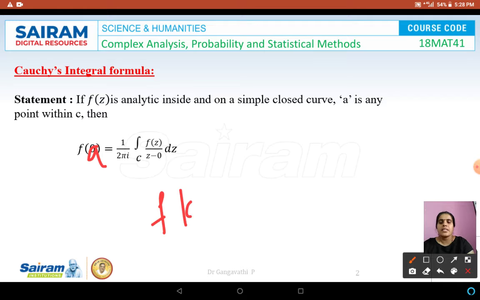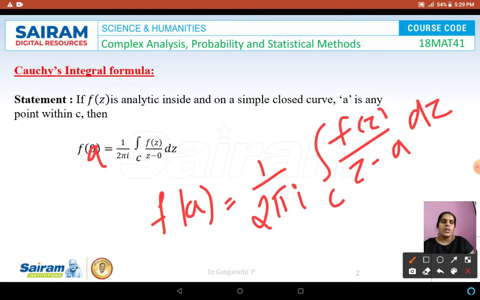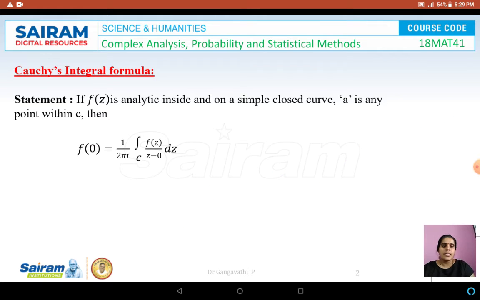I'll repeat, it is f of A is equal to 1 by 2 pi i integral over C f of z by z minus A into dz. So this is what has been considered and this is the result of Cauchy's integral formula.